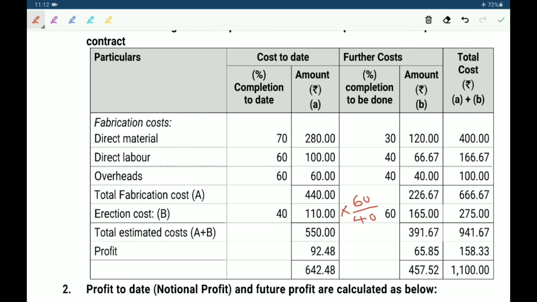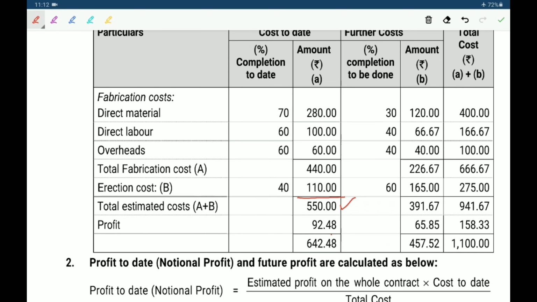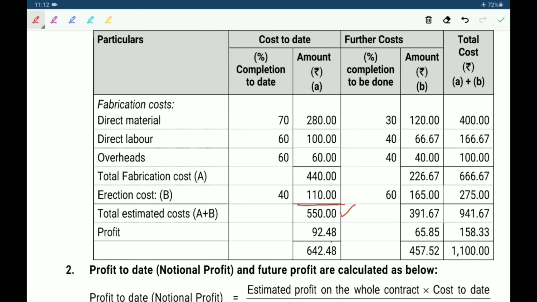So it will give this amount. So total amount 550 lakhs. Okay, total further cost how much? 391 lakh 67,000 is the total further cost.